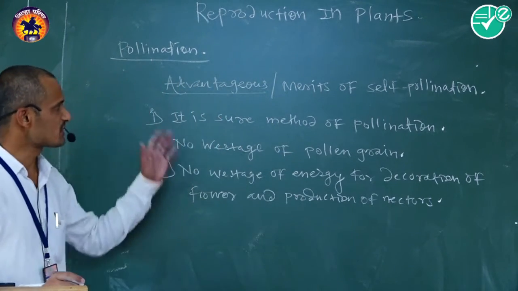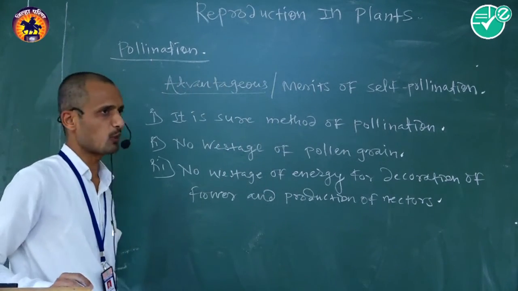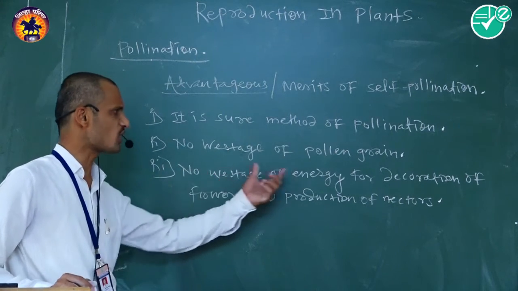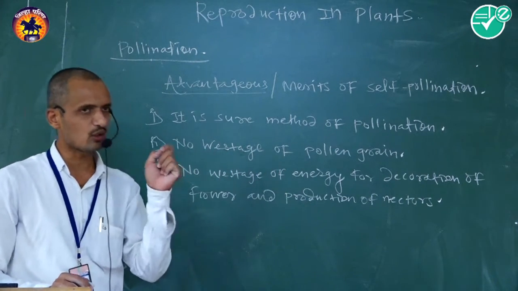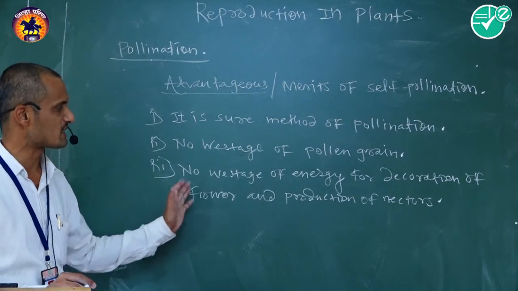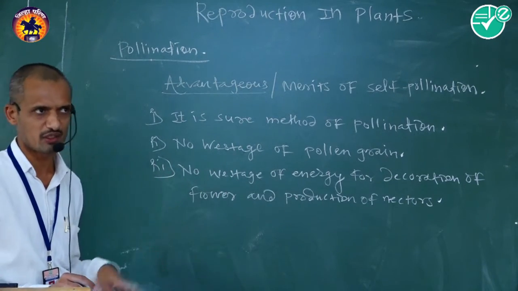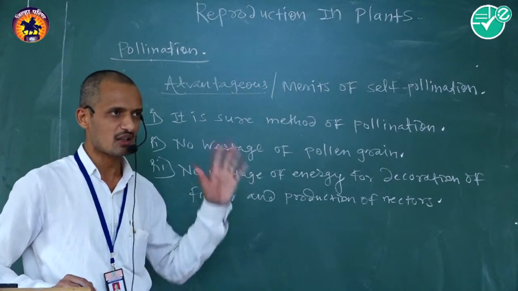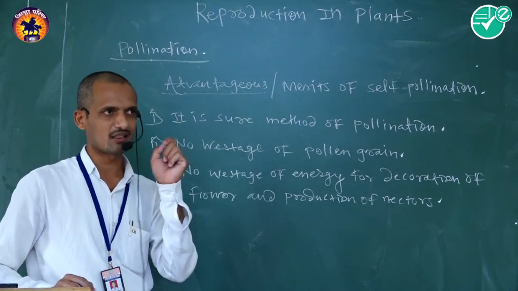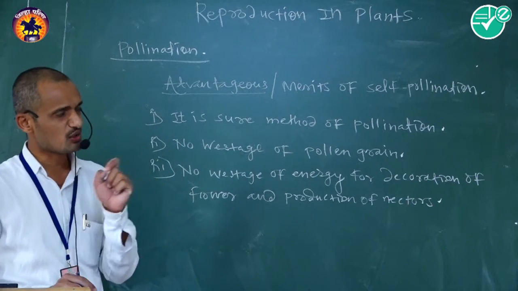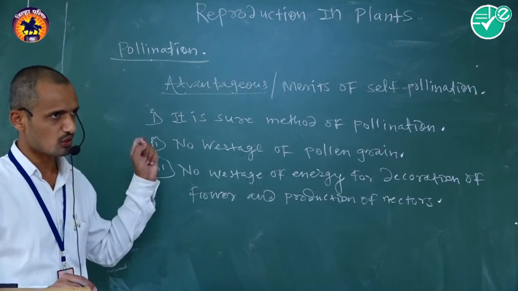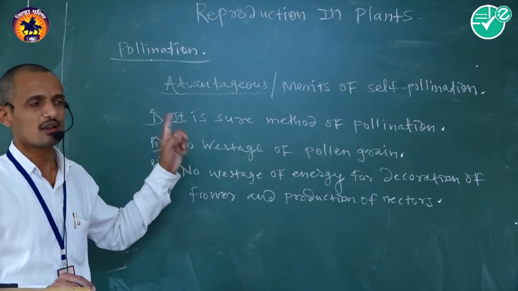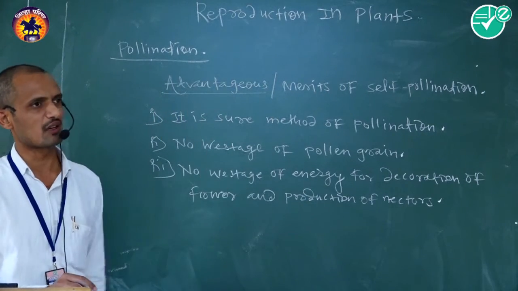Third merit of self-pollination is no wastage of energy for decoration of flowers as well as production of nectar, because in self-pollinated varieties the flowers are colorless. No coloration is necessary for self-pollinated varieties.